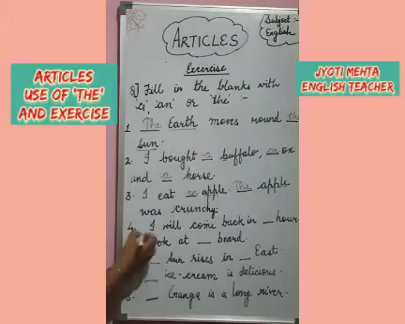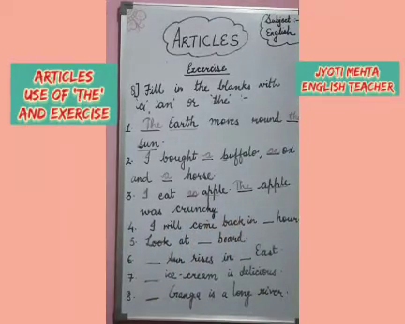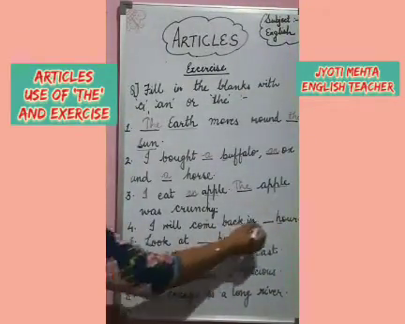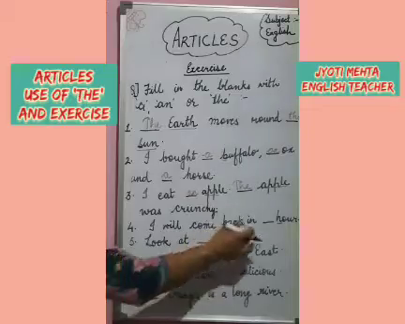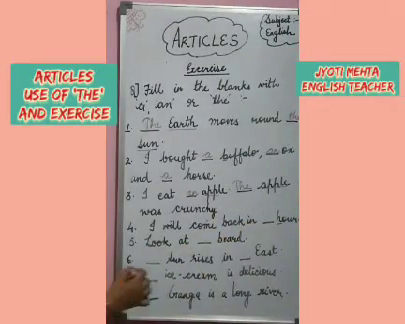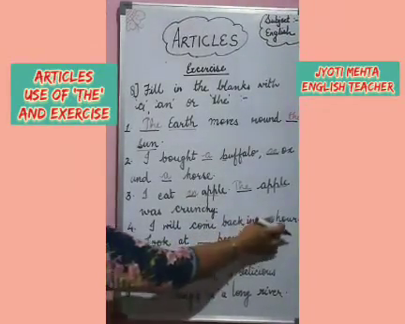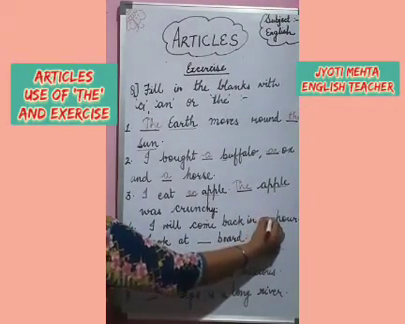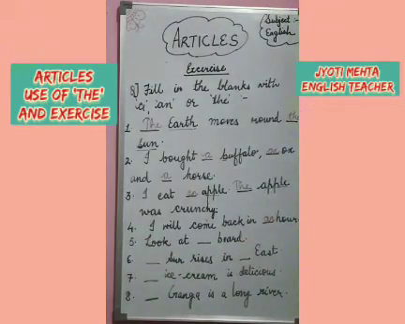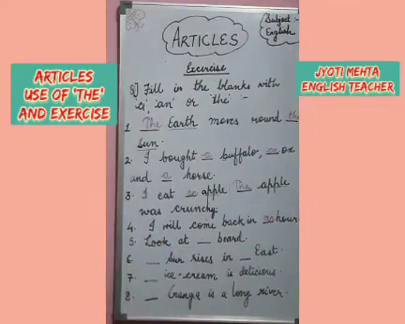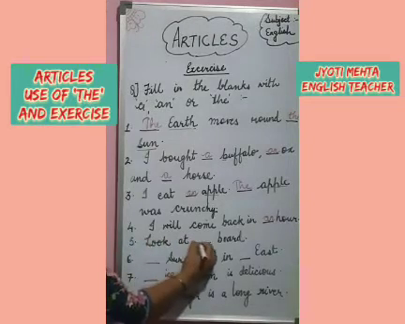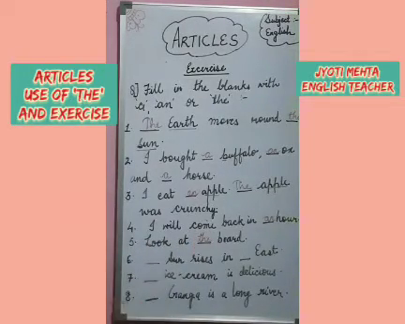Okay. Next is I will come back in dash hour. Again, hour. We cannot say har. We do not pronounce this word as har. How do we pronounce it? Our. It is a vowel sound, so we will write an before it. Okay. Next is look at dash board. The teacher is saying look at the board, pointing towards a definite thing. So, look at the board.